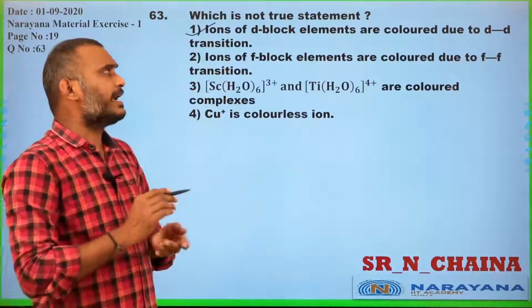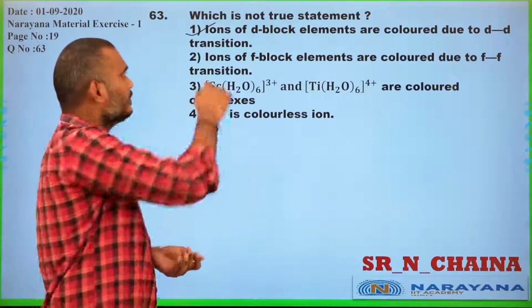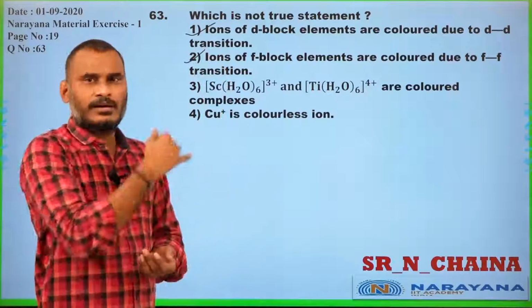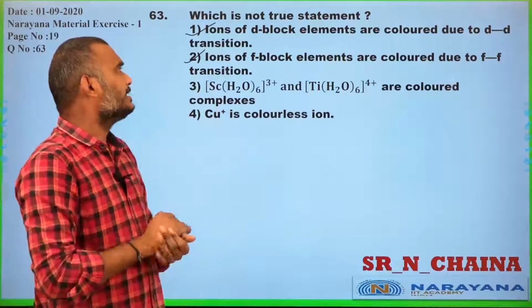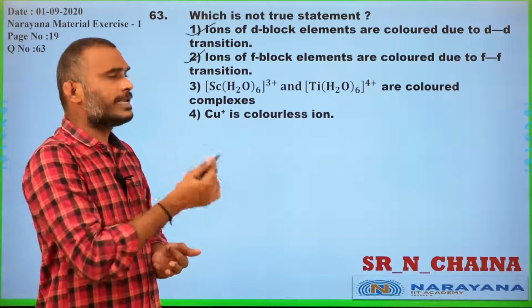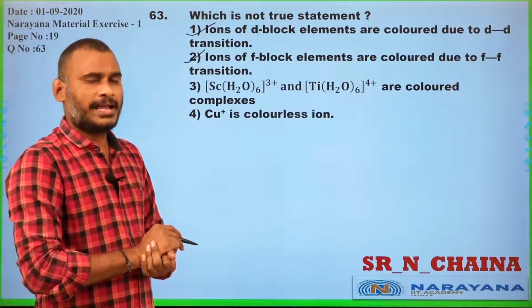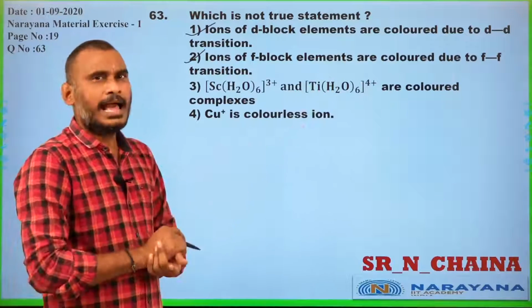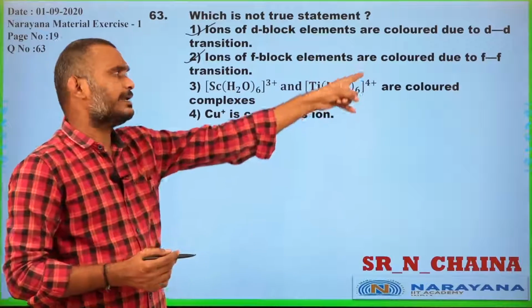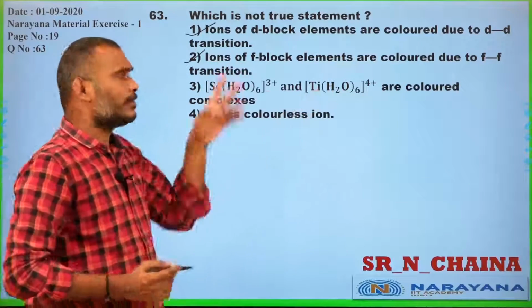Ions of f block elements are colored due to f-f transition, yes, because of f orbital electron transition. And [Sc(H2O)6]3+, hexa aqua scandium 3 ion, and [Ti(H2O)6]4+, hexa aqua titanium 4 ion, are colored complexes.